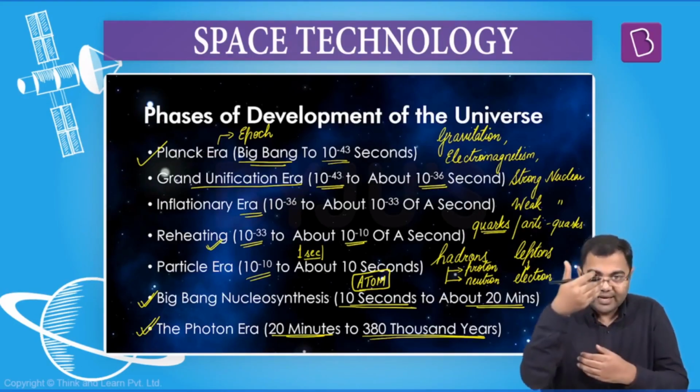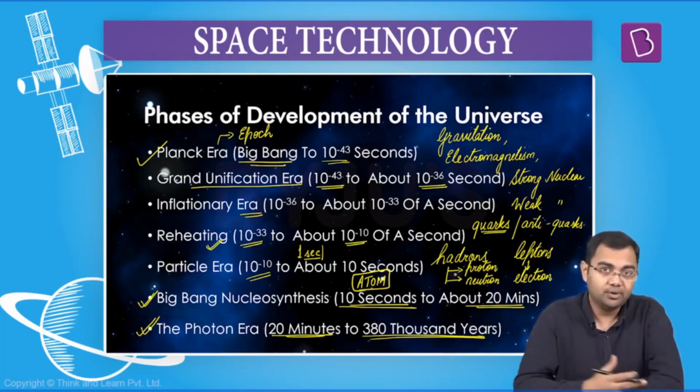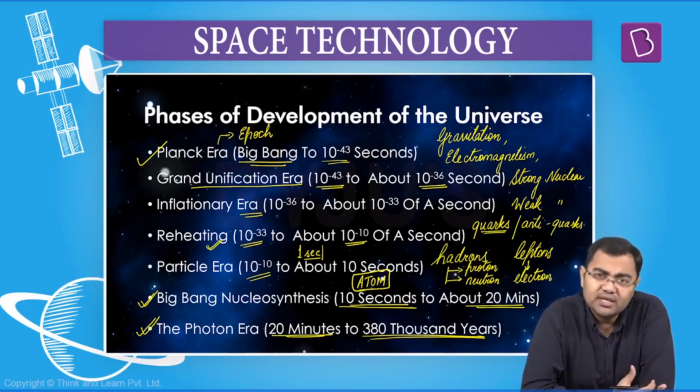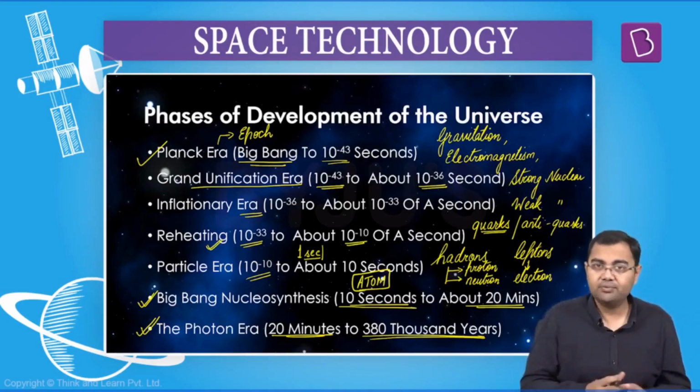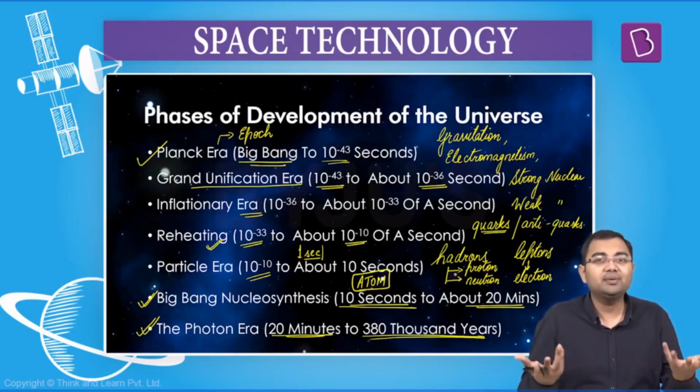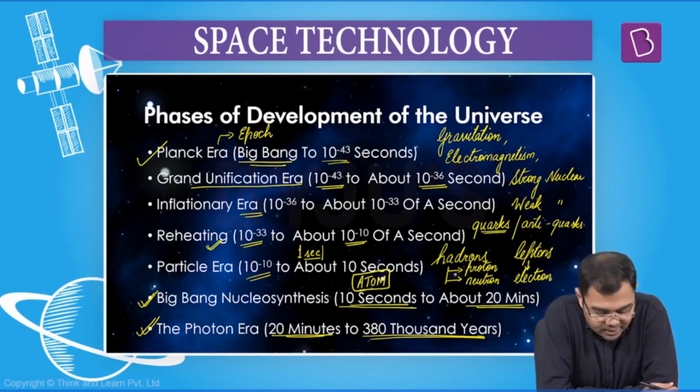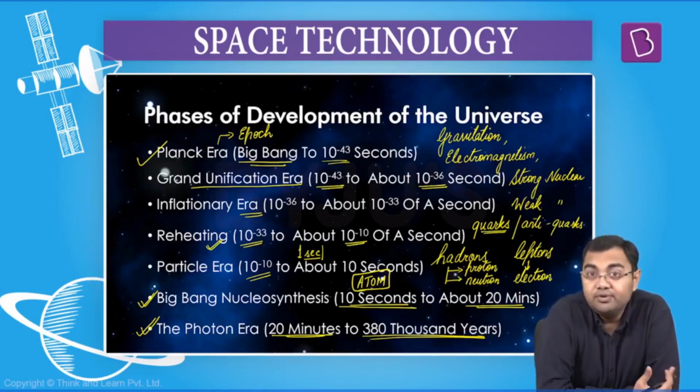This is how the entire sequence of events in the Big Bang Theory happened. After the first star, many other stars were formed, galaxies were formed, then solar systems were formed, planets were formed. We came into the picture at the end of it. So, this is how the development of the universe might have happened according to the Big Bang Theory.